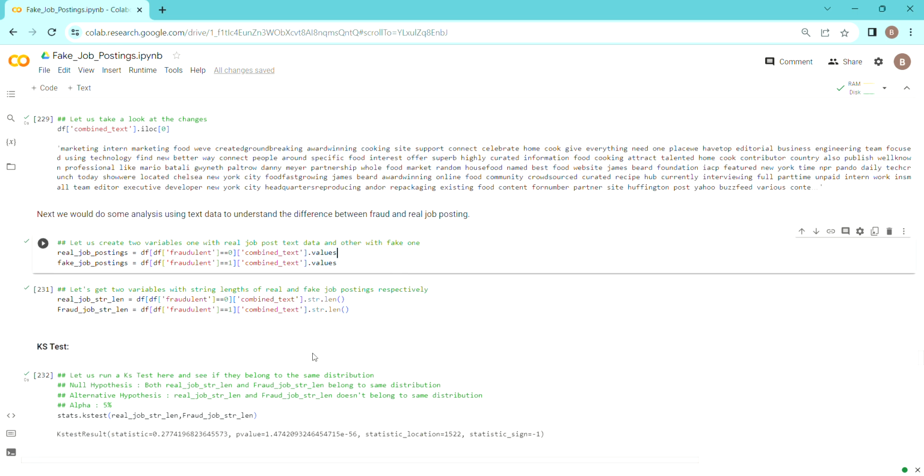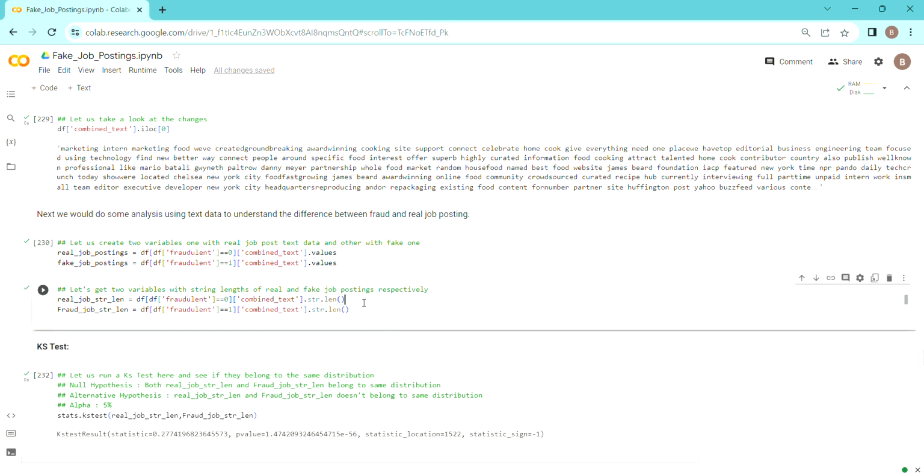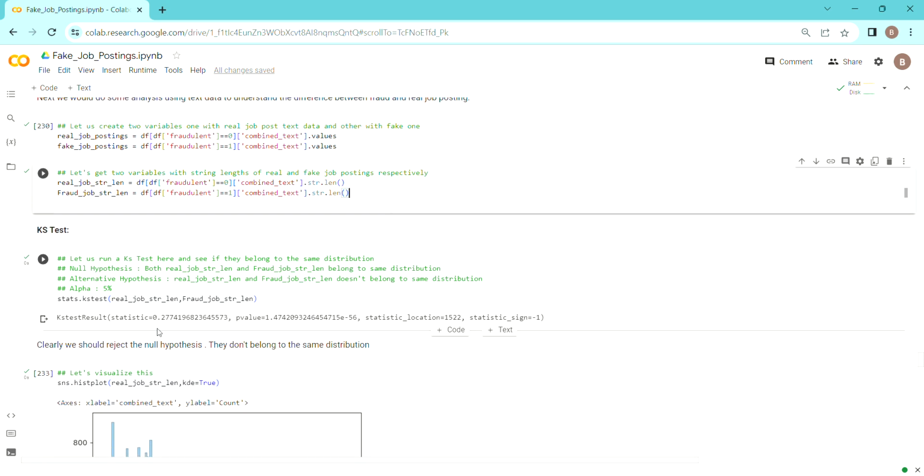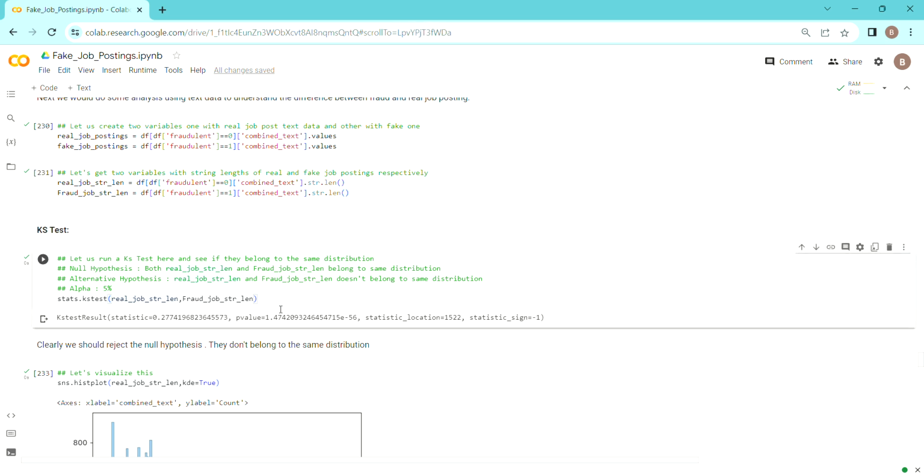But before doing that, let's see how the string lengths are for these two. I have taken the string length for real in this one and for fake in the second one, and I want to see if they belong to the same distribution or not. For my null hypothesis, I have taken that both the string lengths come from the same distribution, and my alternative hypothesis is that they do not belong to the same distribution, and my alpha is 5%. So I use a KS test here, because the KS test gives us an idea if the two distributions are coming from the same one or not.